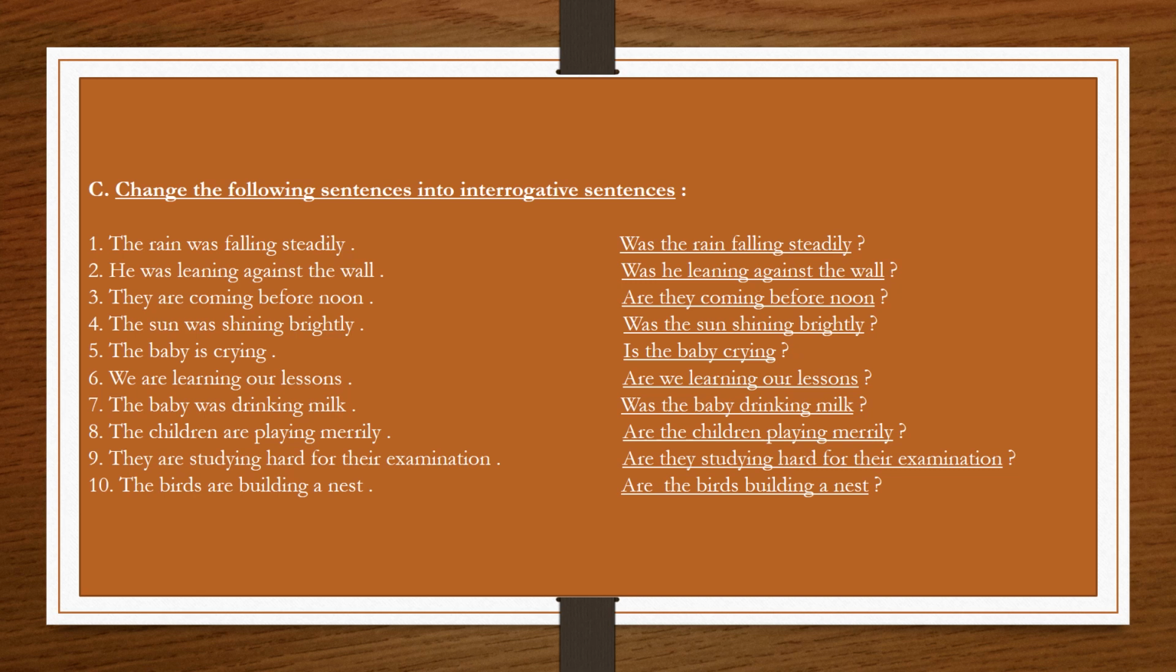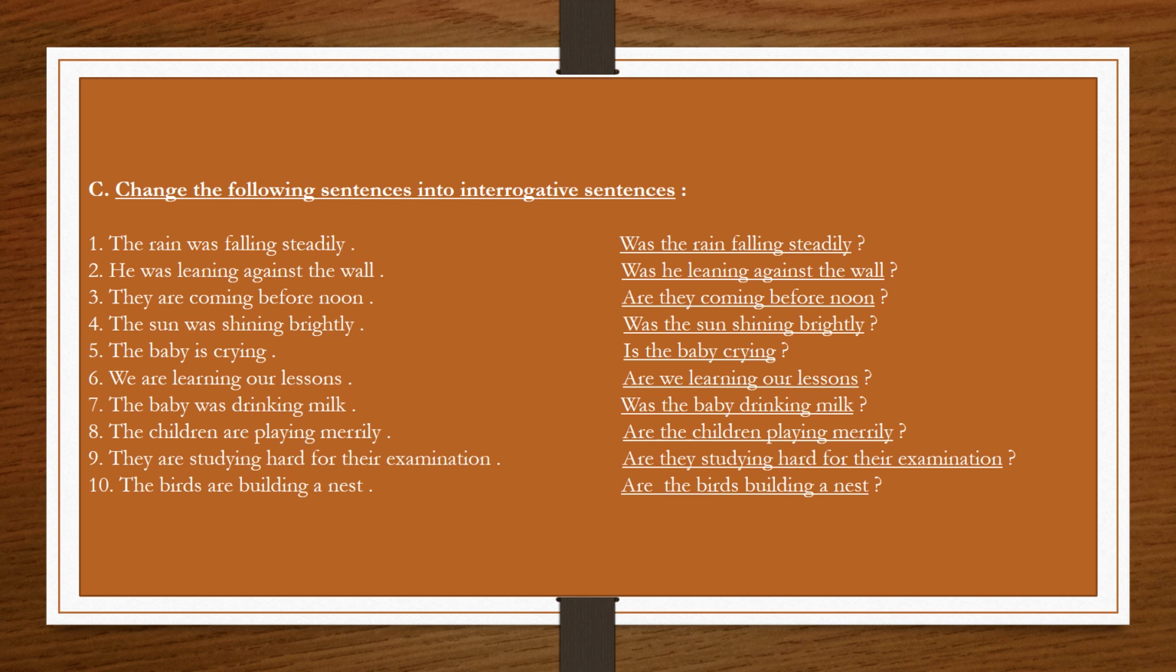Question mark. Eighth, the children are playing merrily. Are playing are the verbs, and we will use are at the beginning of the sentence. So the question is, are the children playing merrily? Question mark. Ninth, they are studying hard for their examination. Are studying are the verbs here, and we will use are before the subject they. So the question formed is, are they studying hard for their examination?